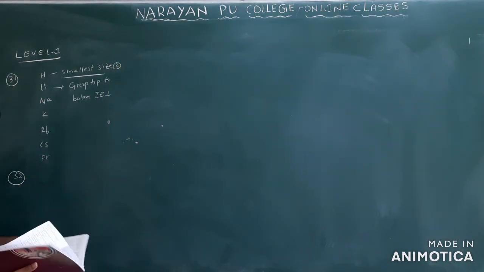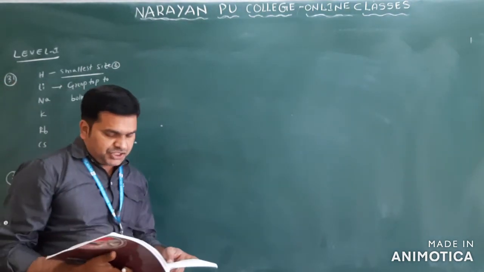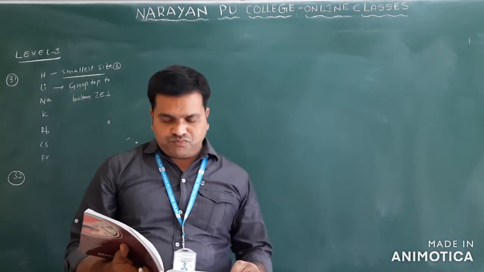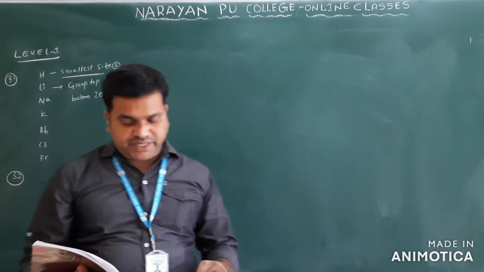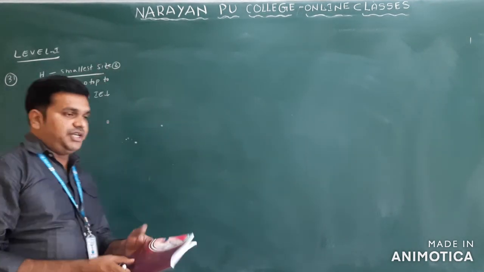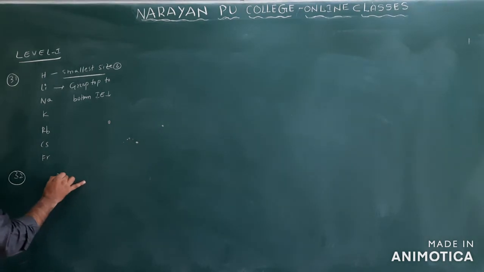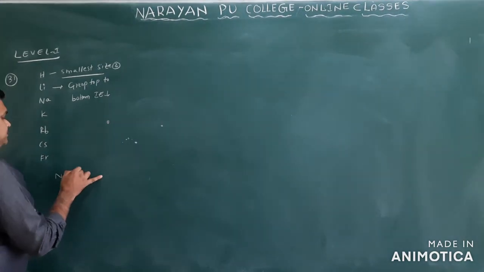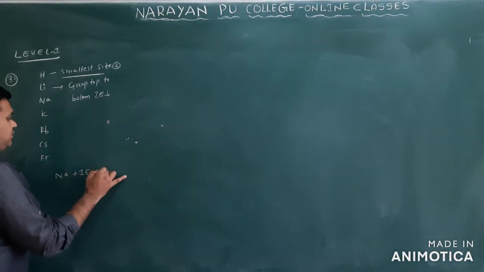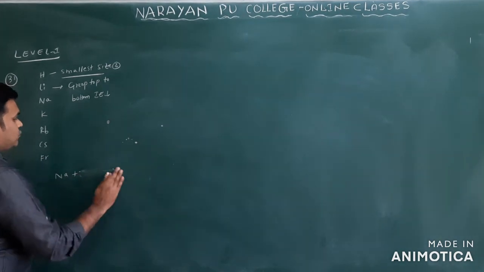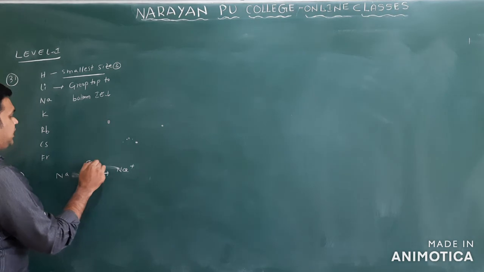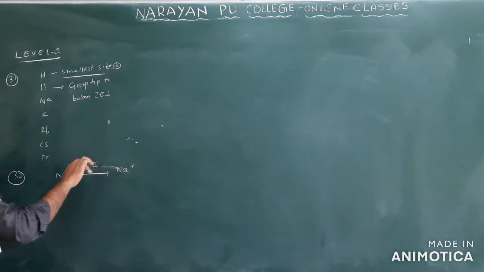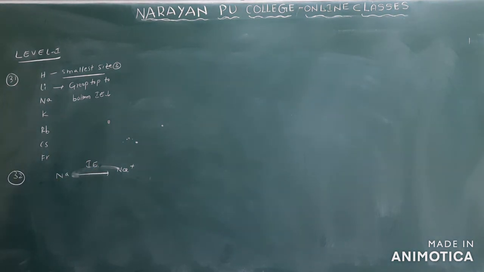Now we see the next question, 32. The ionization potential of sodium would be numerically the same as, the first option is given, the electron affinity of Na. Suppose Na loses one electron, we get Na+. This we call ionization energy.